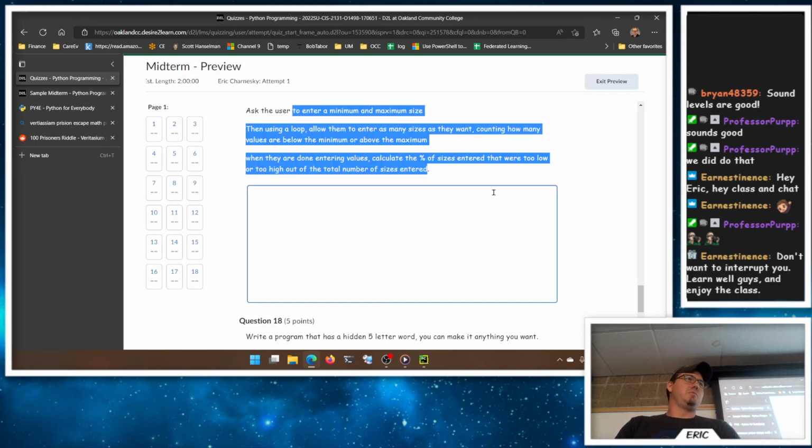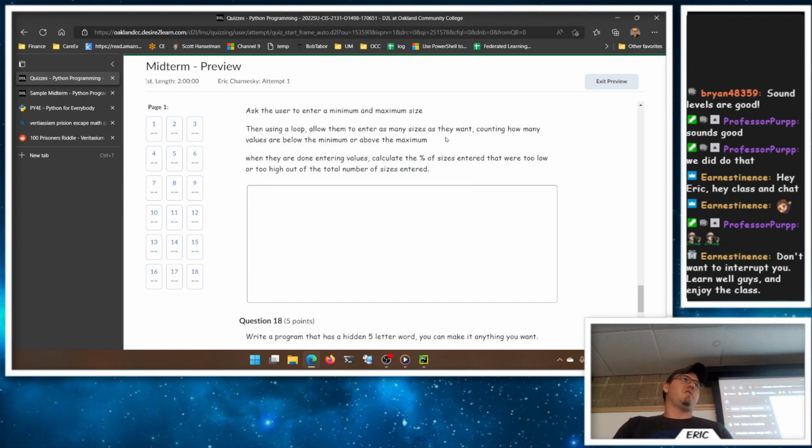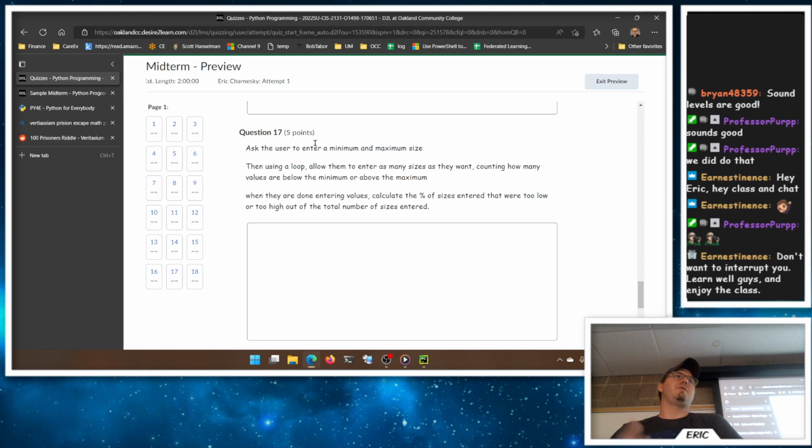Right, so loops until they want to be done. Either way's fine, right? If you want to use a sentinel value, fine. The problem with the sentinel value is you don't really know what a bad value is, right? If the minimum accepted value is like -10, okay, -1's a good value. You can't really use -1 as a sentinel here, right? So that is a little trickier to use. So you might want to just ask them, do you have more values? Yes or no? Because we don't know what these are going to be ahead of time here. There's no guarantee that these are positive. If we were measuring things in the real world, yeah, you're not going to have a negative dimension, but again, either way is okay.